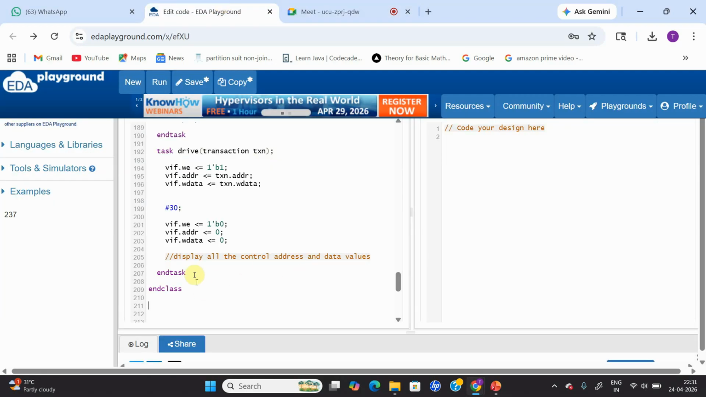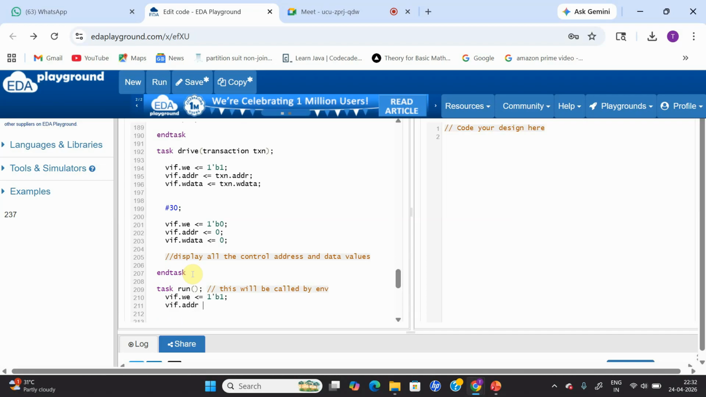Now, after that, we have one more task which is known as run task. This run task will be called by your environment. Let me write down over here so that when we are discussing about environment, it will be clear. This will be called by environment. Okay. And what are we going to do over here in the drive task? We are basically making my write enable to 1, and address is equal to whatever the address which we are going to have, that particular address.